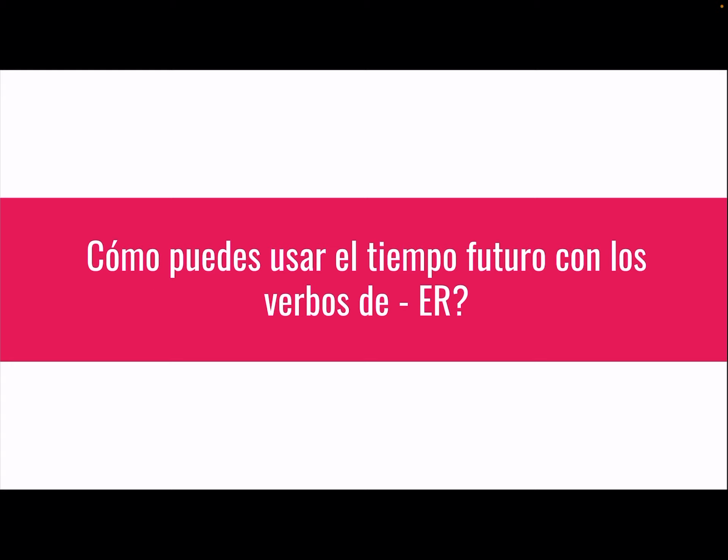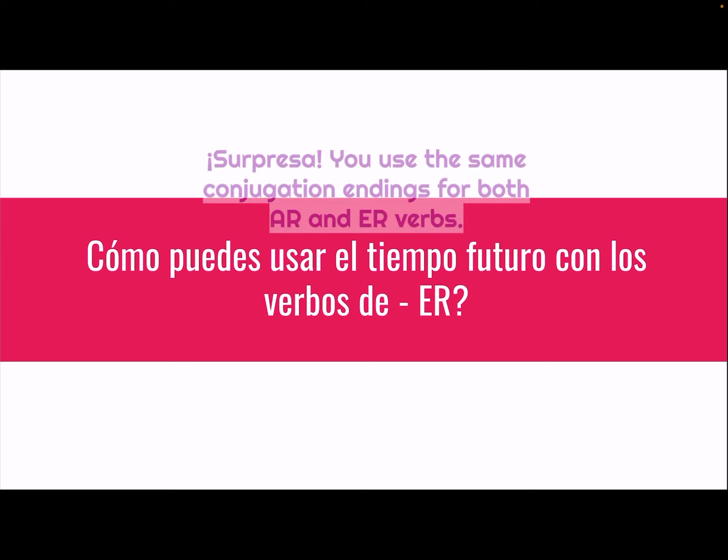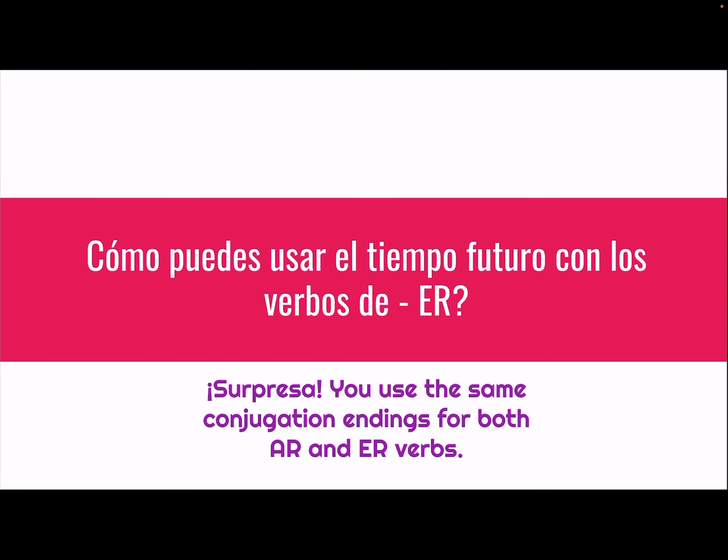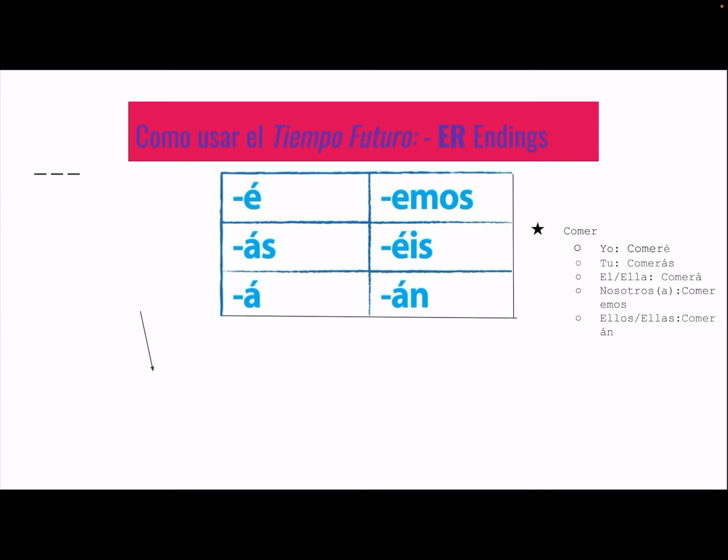So, next, ¿cómo puedes usar el tiempo futuro con los verbos de ER? So, in other words, in English, how can you use future tense with the verbs with ER endings? Sorpresa! You can use the same conjugation endings for both AR and ER verbs, so it makes it a lot easier for us. So, ¿cómo usar el tiempo futuro, ER endings? Again, we have the same endings: yo, é; tú, ás; él, ella, á; nosotros, nosotras, emos; then skip vosotros; ellos, ellas, án.